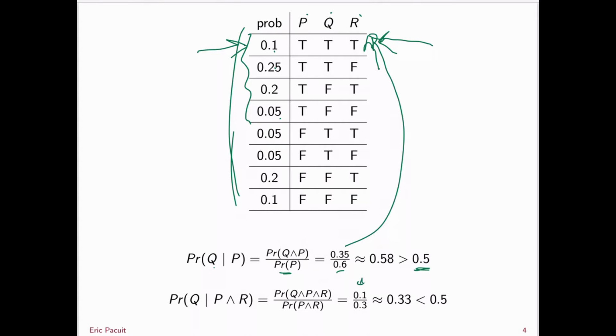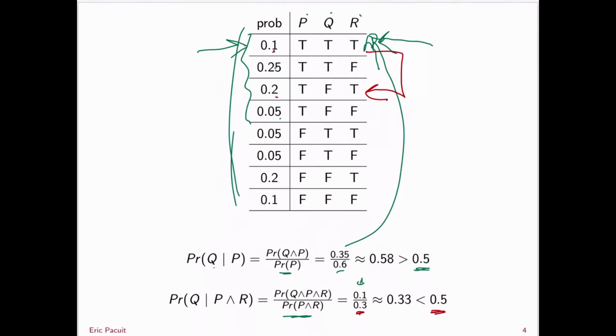The denominator is the probability of P and R. Well, P and R is true in row 1 and in row 3. And that's the only place where P and R is true. So that's going to be 0.1 plus 0.2. So 0.1 plus 0.2 is 0.3. 0.1 divided by 0.3 is approximately 0.33, which is less than 0.5.